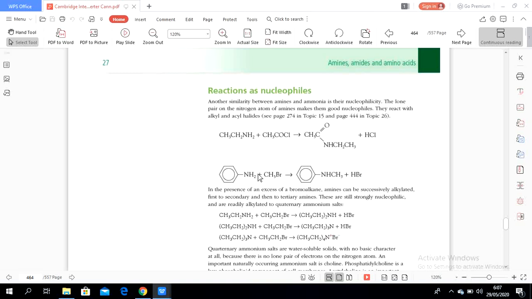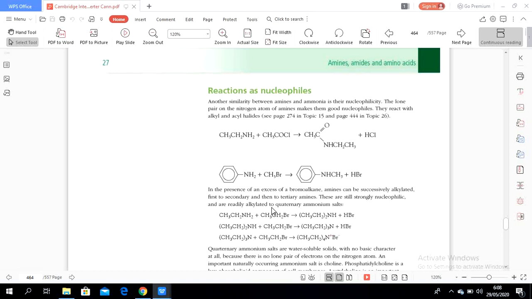So in the presence of excess halogenoalkanes, this nitrogen molecule can undergo many reactions until it forms a quaternary salt. What does it mean by quaternary? It means that all four bonds of nitrogen will be occupied by alkyl groups.